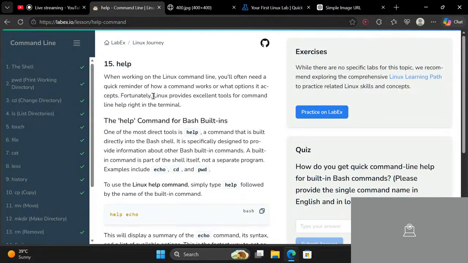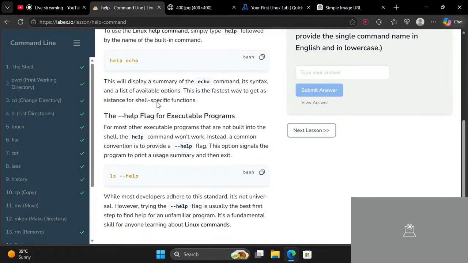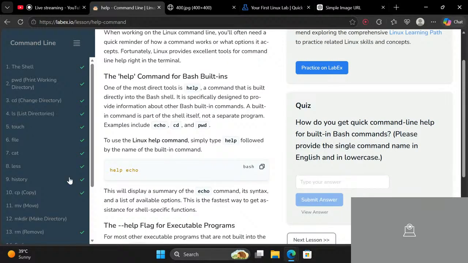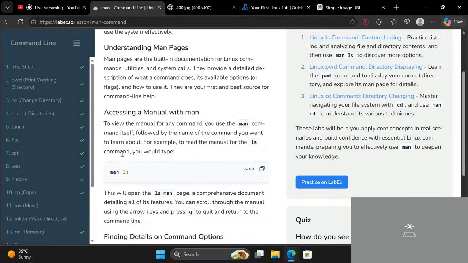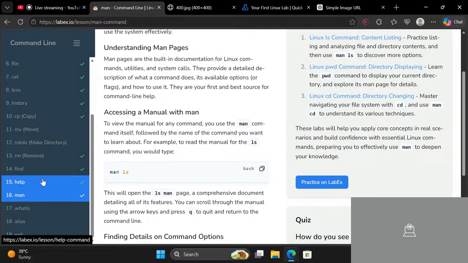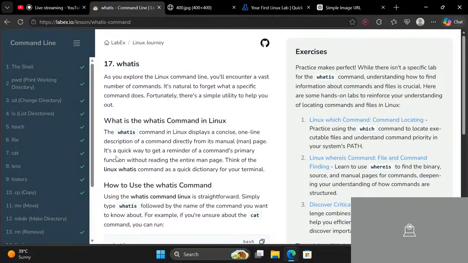And now this is the help command. The help command is similar to man. You can just see everything for a specific command. Man is again the same, but man has a bit more than help. Now let's see what the whatis command in Linux is.